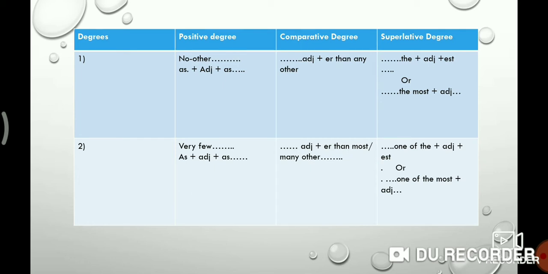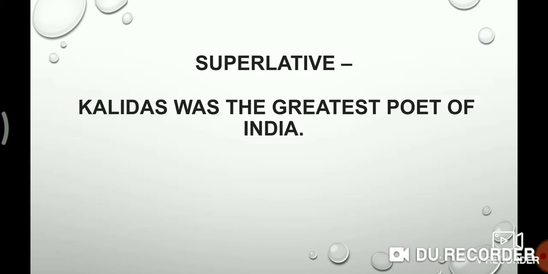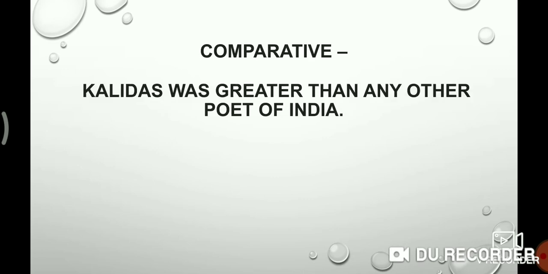Now let's see another example. Kalidas was the greatest poet of India. Here the structure of positive degree is the greatest, the plus adjective plus est. Then we use in comparative degree greater than any other poet. In this way you write this sentence: Kalidas was greater than any other poet of India.